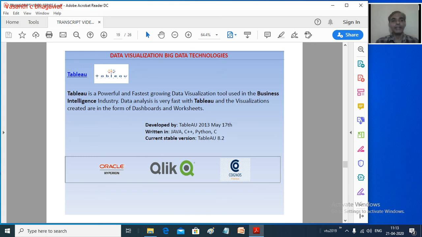The first important technology we are going to use is called Tableau. Now Tableau is very powerful and very famous in the market. It's very popular because of its data visualization tools. Generally, in the area of business intelligence, many data scientists use Tableau as one of the tools for visualizing, because it supports a lot of things for visualizing graphs, etc.